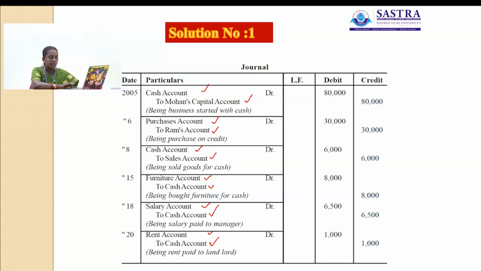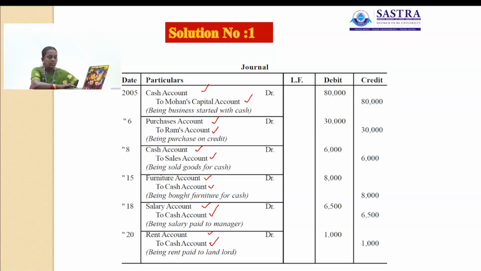account will be credited. Then next one is January 18th, paid salary to manager. Salary is one of the expenses, and this amount is paid to the manager, so salary account is a nominal account. Indirectly, another one is cash, as the salary was paid by way of cash.